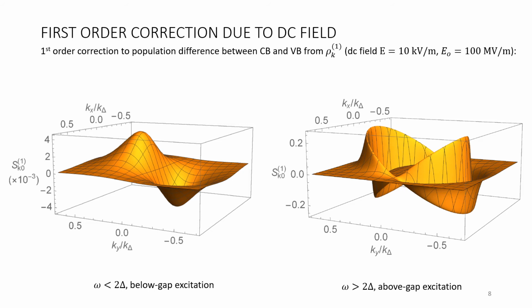The two plots here show the correction from rho 1, the first order density matrix, to the previous population difference of rho 0, again plotted for the two cases for below and above gap excitation. The DC field was chosen to be 10 kV per meter, which is much smaller than the AC field strength, still at 100 megavolt per meter. Again, only in the right plot can significant population changes be seen for frequency exceeding the band gap.